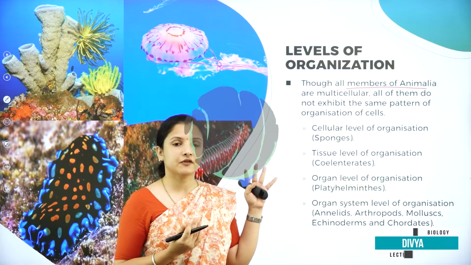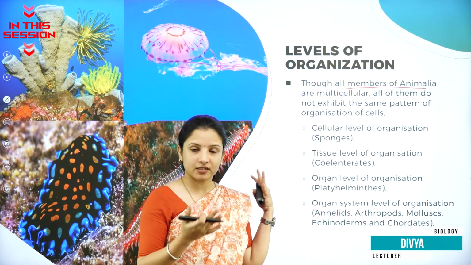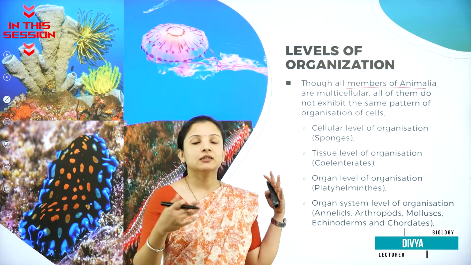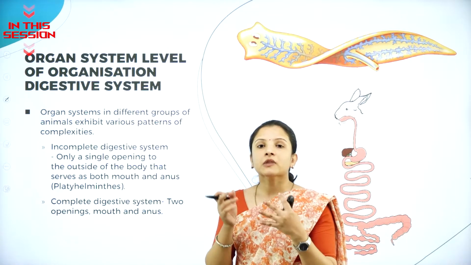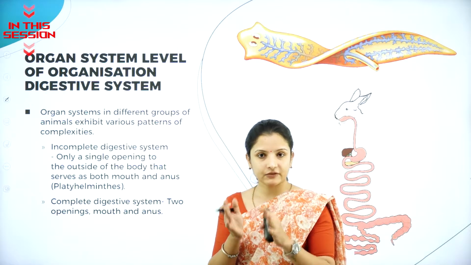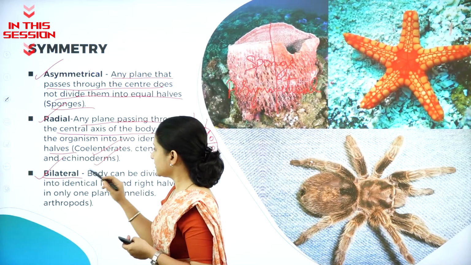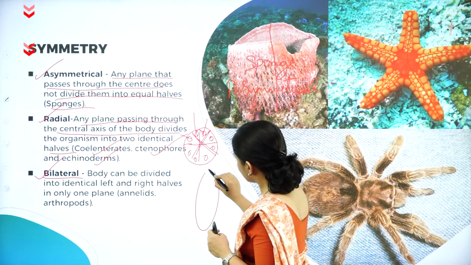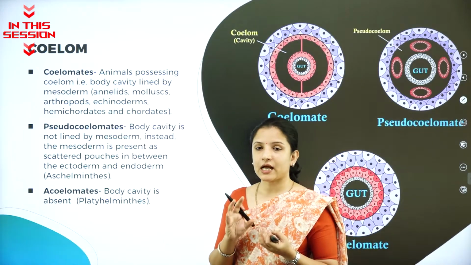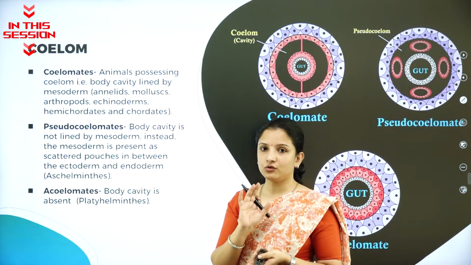Take a system of classification. It is classified as Kingdom Monera, Protista, Kingdom Fungi. Based on the arrangement of the cells, the animals are classified under different phylum, right? Bilateral symmetry. Here, the body can be divided into exactly two equal halves. Coelom is nothing but the body cavity which is covered by the mesoderm.